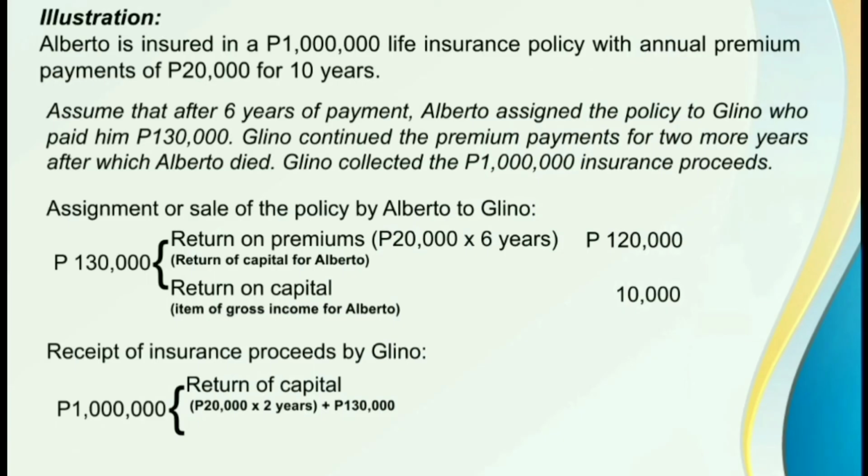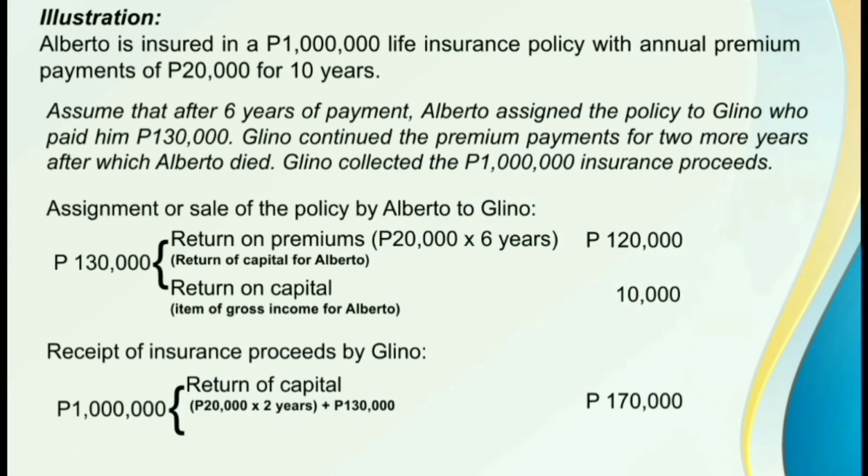So, yung total na nagastos ni Glino ay 170,000 pesos. That is 130,000 pesos for the assignment plus the 2 years worth of insurance premium. That's 20,000 times 2 years. So, itong 170,000 pesos, again, this is a return of capital.